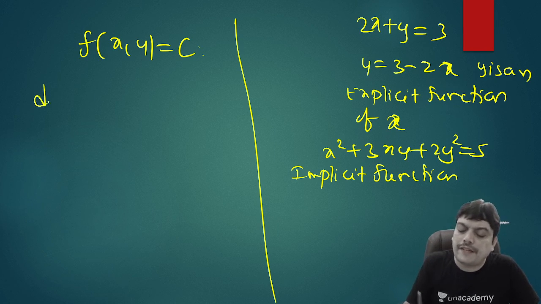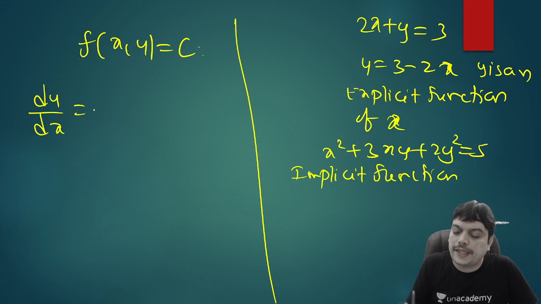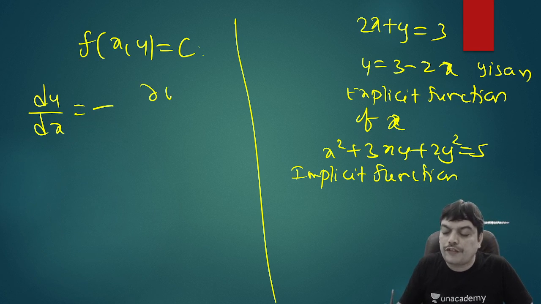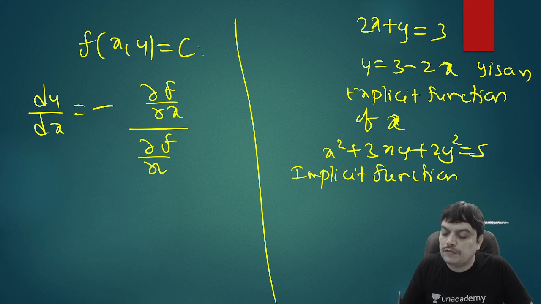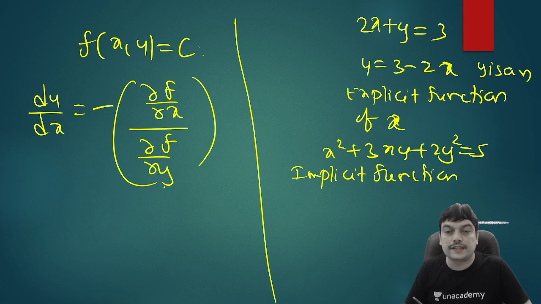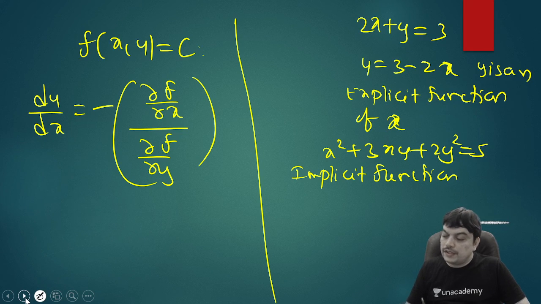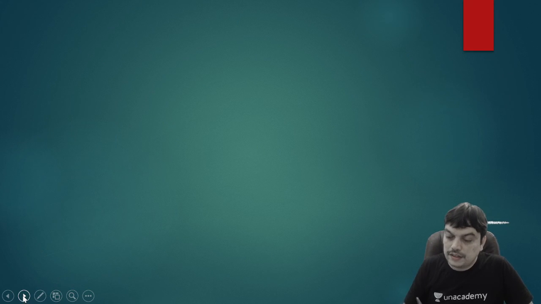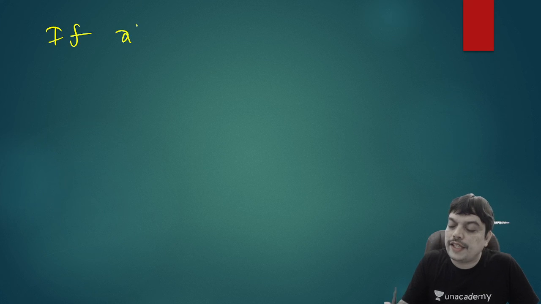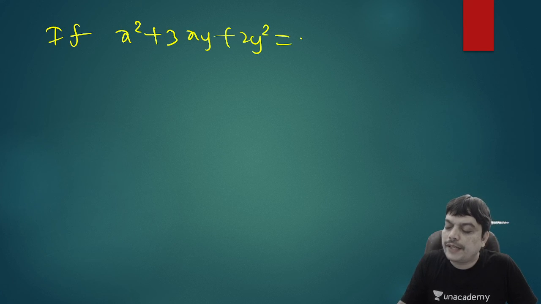To perform the derivative of this, we can use the shortcut: minus of the partial derivative of f with reference to x divided by the partial derivative of f with reference to y. This is dy by dx. This formula can be applied whenever you have the derivative of implicit functions. Let us apply it to one question. Let's say x square plus 3xy plus 2y square is equal to 5. My question is to find dy by dx.